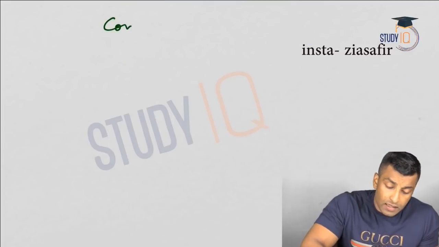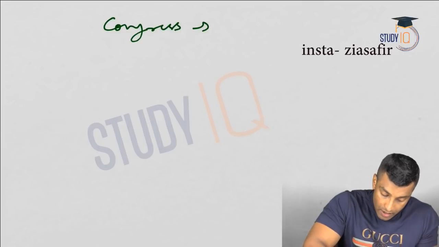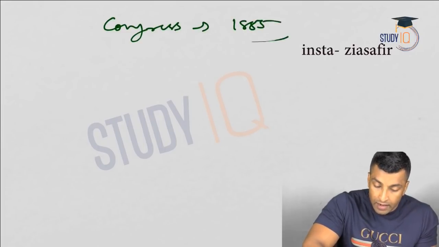Okay, now let me quickly discuss the Congress formation. Okay, so it was in the year 1885.